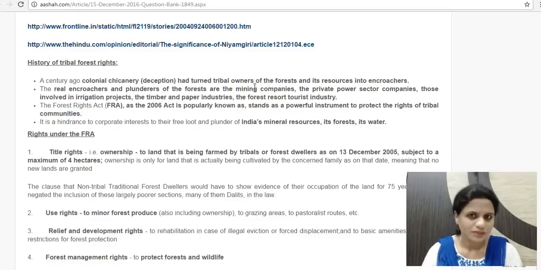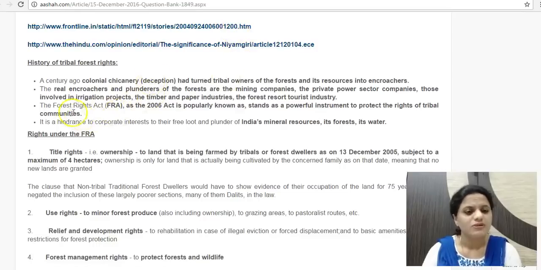So this was the colonial era's regulation, and this continued post-independence too. The forest department considers tribals as encroaching over the state territory. But they are the original people living in these forest areas, so you cannot deprive them of their rights in one go. That is why, to negate or compensate for this historical wrong, India passed this act of 2006.